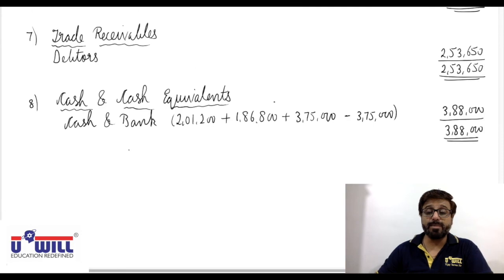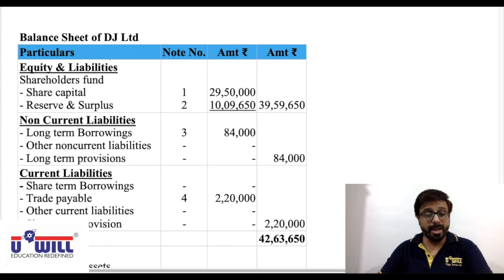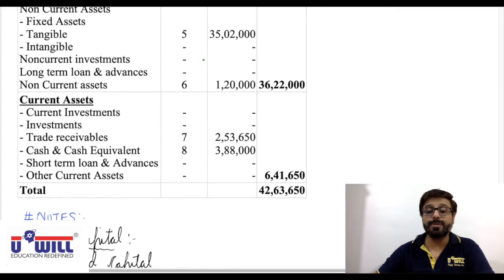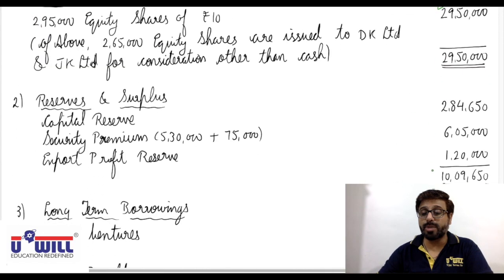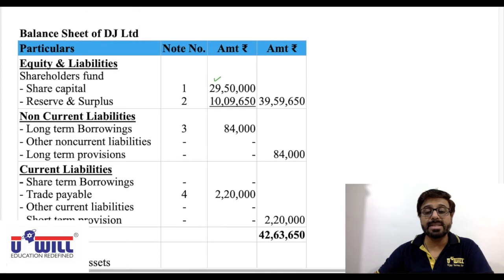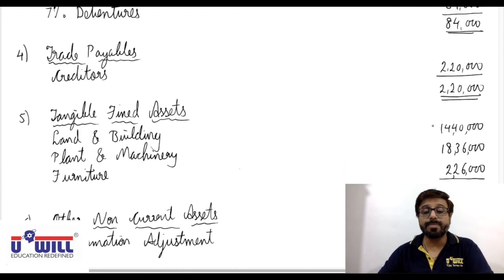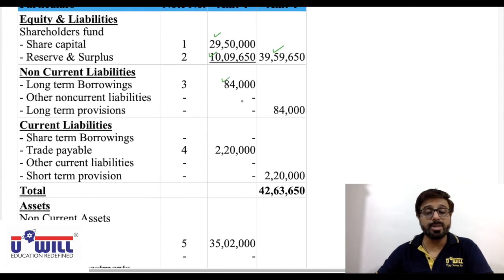Now we have to cross verify and put the things in the balance sheet. So in the balance sheet, all of you should have done the formats. Write down equity and liabilities, shareholders funds, share capital from note 1. All of you can see this amount of 29,50,000. Okay. Then reserves and surplus, all of you can see this from note 2. We got 10,09,650. Total 39,59,650. Then from note 3, long-term borrowings, we got 84,000. Total of non-current liabilities 84,000.